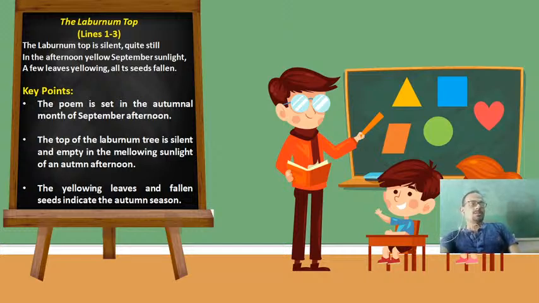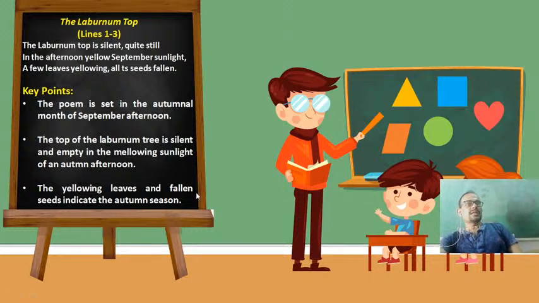The poem is set in the autumnal month of September afternoon. So what is the setting of the poem? It's an autumnal month, September afternoon, and the topic of discussion is the Laburnum tree. The top of the Laburnum tree is silent and empty in the mellowing sunlight of an autumn afternoon. Mellowing sunlight means the light is going to be faint very soon, because it's going to be evening soon.